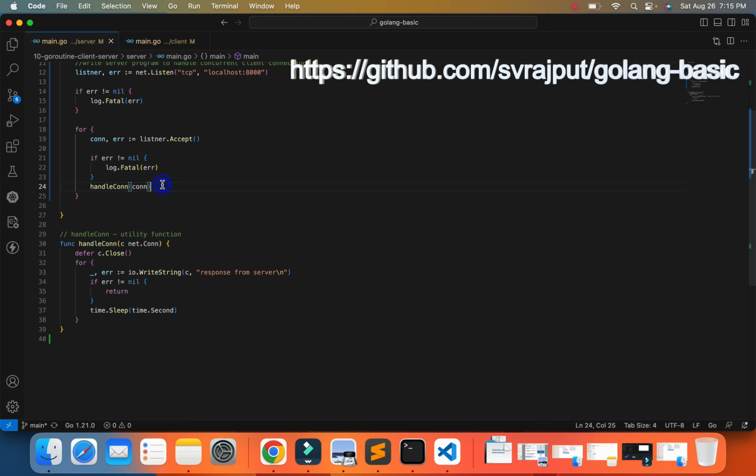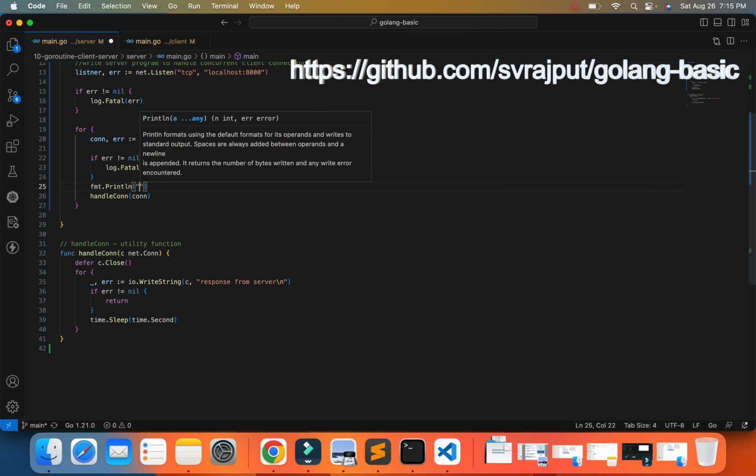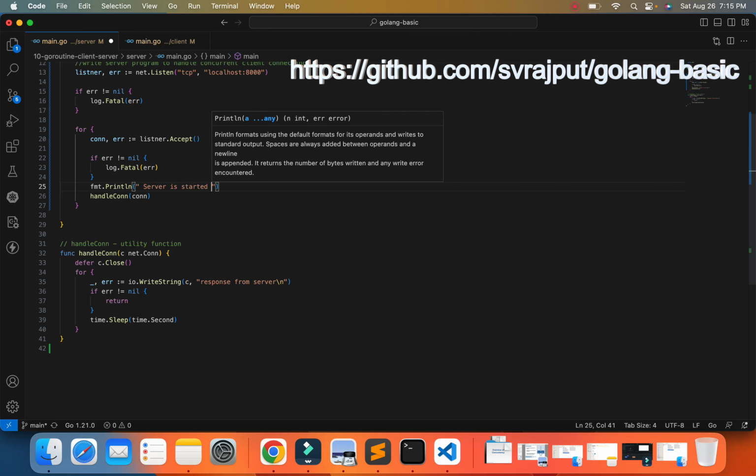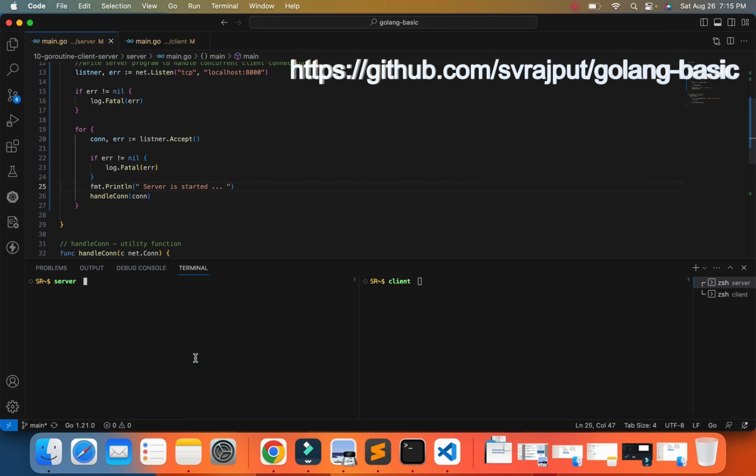We can print here saying fmt.Println server is started. Let's go ahead and run the program.